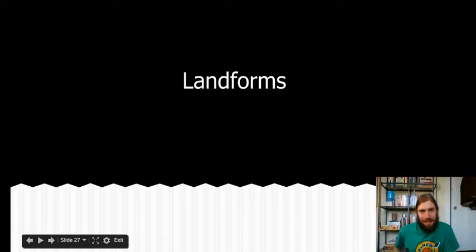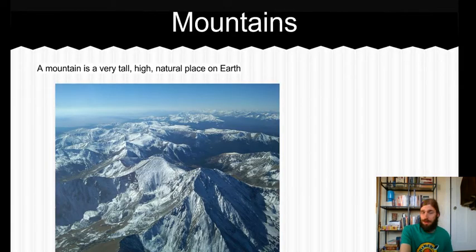Hey, how y'all doing? So we started talking about landforms yesterday, okay? And we're going to keep that conversation going by talking some more about landforms today, all right? We already touched on some of the ones we're going to talk about today. We're going to learn a little bit more. So, for example, we already talked about mountains, all right? But go ahead and copy the definition of mountain into your chart.